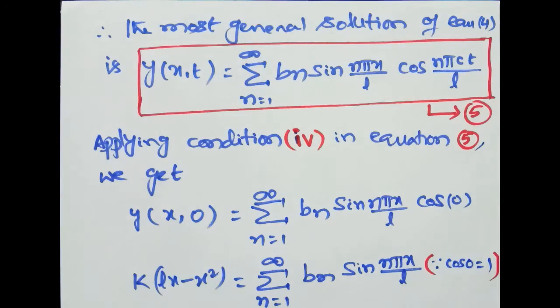Therefore the formula to find bn in the half range Fourier sine series in the arbitrary interval 0 comma l, because here x varies from 0 to l. Since the length of the string is l, the distance varies from 0 to l. Therefore 0 less than or equal to x less than or equal to l, so half range sine series. Therefore bn is given by 2 by l integral 0 to l f of x into sin n pi x by l dx.